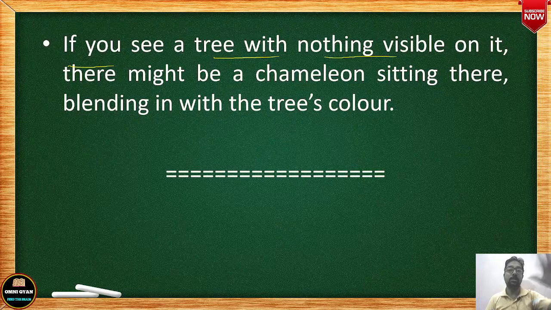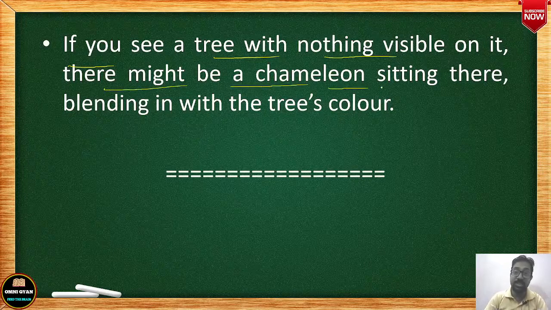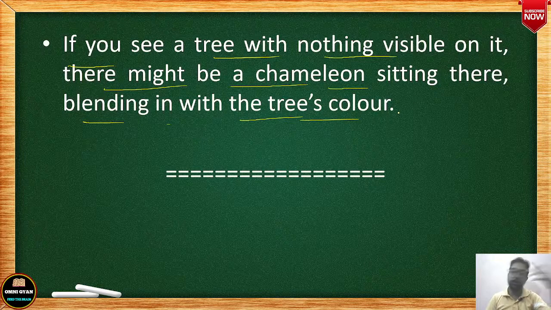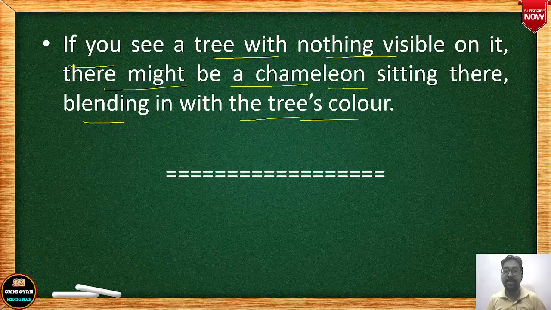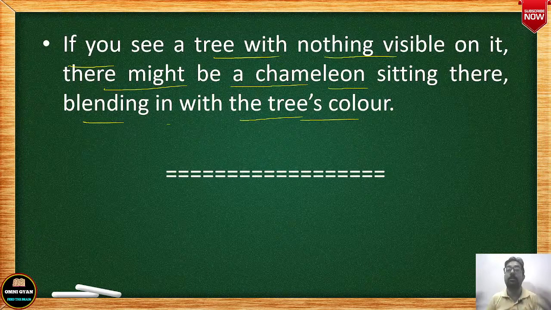तो अगर आपको एक पेड़ दिखा, say you saw a tree but you cannot see any animal on it, any creature on it, there are chances that there might be a chameleon sitting there blending in with the tree's color. So we know that a tree's branch is brown and the leaves are green, so it will blend with green and brown together and change its body color, and you will not be able to see the chameleon.